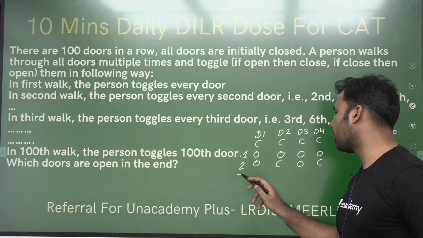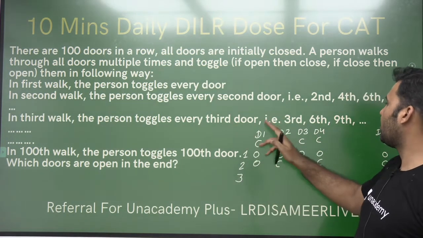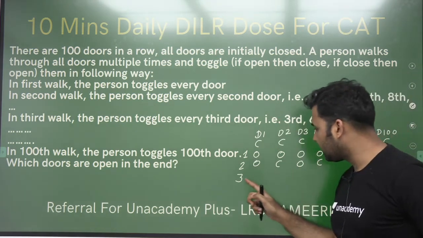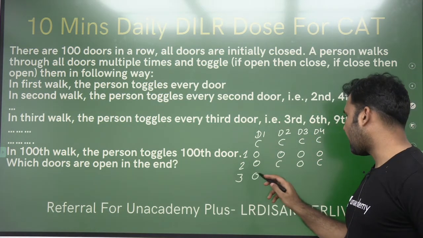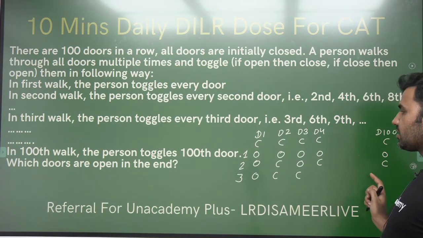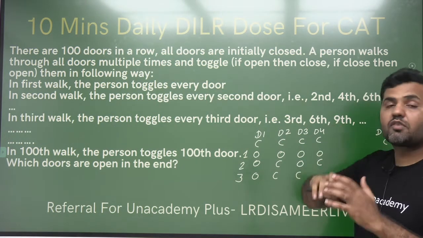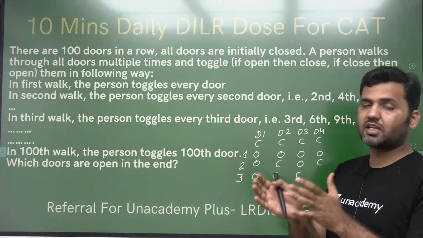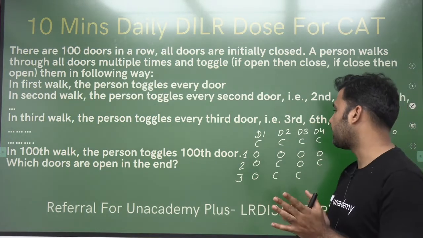In the third walk, every third door will be toggled. So in the third walk, every third door will be closed. Every third door will be toggled. That means if it is open, then it will be closed. If it is closed, then it will be open.